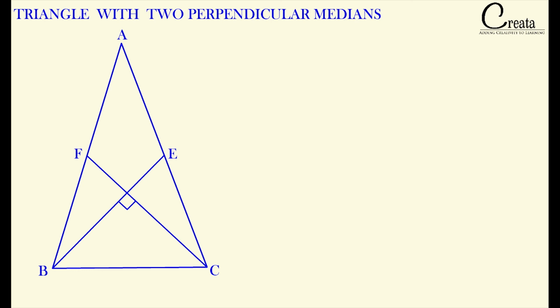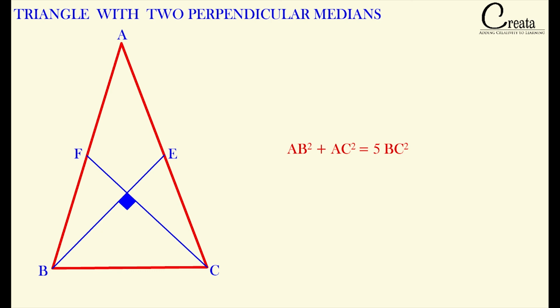Here CF and BE both are perpendicular to each other, means this angle is 90 degrees. For this case, the applicable formula is AB square plus AC square is 5 times BC square. Here AB, AC and BC are the 3 sides of the triangle. For this fundamental, only the 3 sides are coming in the formula.